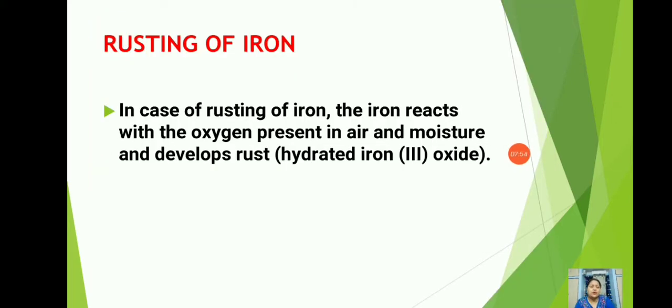Now let's discuss rusting of iron. This is the most common example of a chemical change. What happens during rusting of iron? The iron reacts with the oxygen present in the air and moisture and develops rust. When the iron material is left in the open, it reacts with oxygen and moisture, which in turn develops rust.